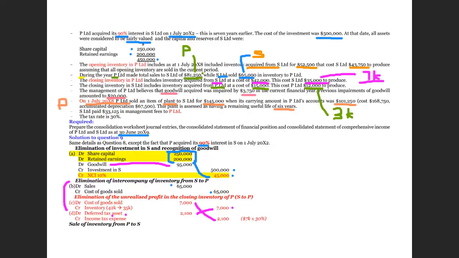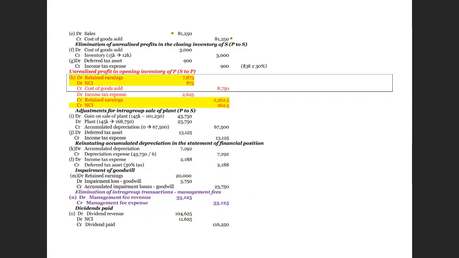Because of this, we also find that there has been an overstatement of the inventory, because the question says that the closing inventory in the subsidiary includes inventory purchased from the parent at a cost of 15,000, while the original cost is 12,000. So this 3,000 must be eliminated on consolidation. Therefore, we credit inventory to bring it back from 15,000 to 12,000. Whenever you credit inventory, you have to debit cost of goods sold.